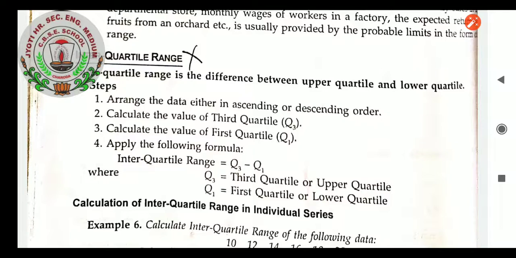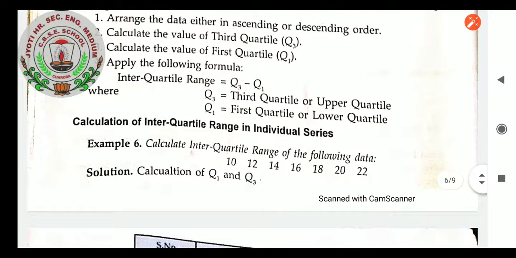calculate the value of third quartile Q3, calculate the value of first quartile Q1, and apply the following formula. Interquartile range equals Q3 minus Q1. Q3 is the third quartile or upper quartile, and Q1 is the first quartile or lower quartile. Now, calculation of interquartile range in an individual series.